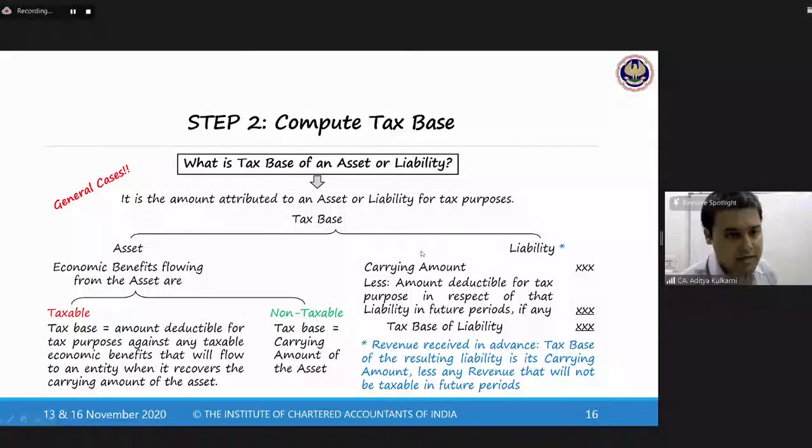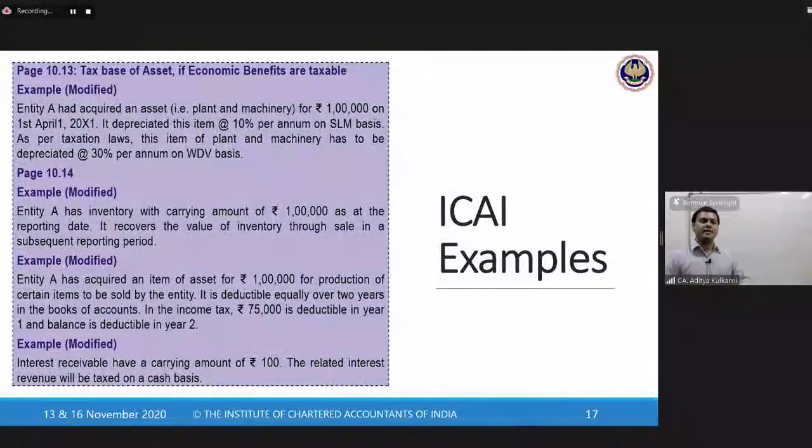Let us come to the next slide. Now we are having a lot of examples. Here the page number is correct.